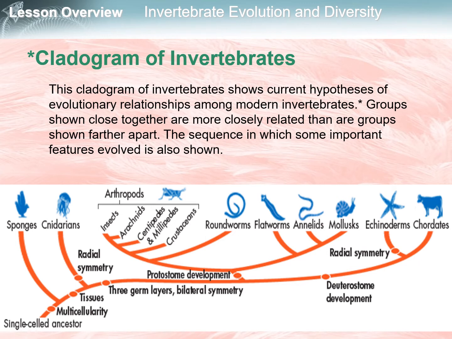This cladogram shows the current hypothesis of evolutionary relationships among modern invertebrates. It also indicates the sequence in which some important features evolved. Groups shown close together are more closely related than are groups shown farther apart.